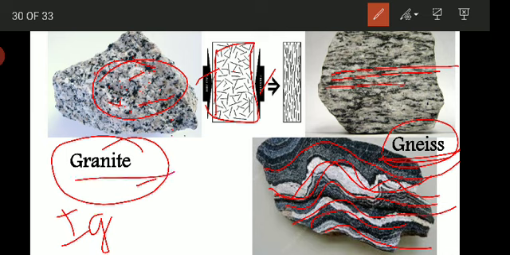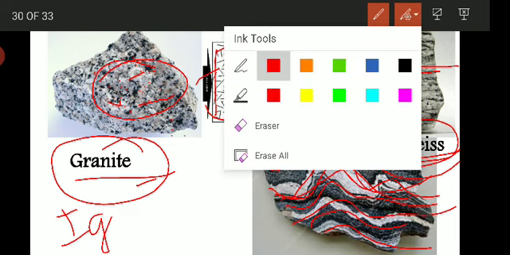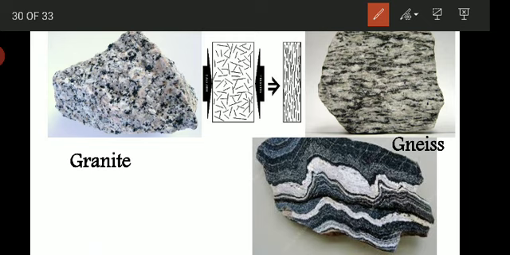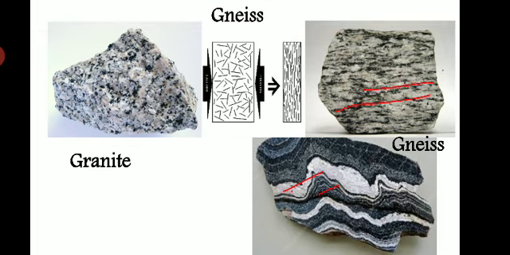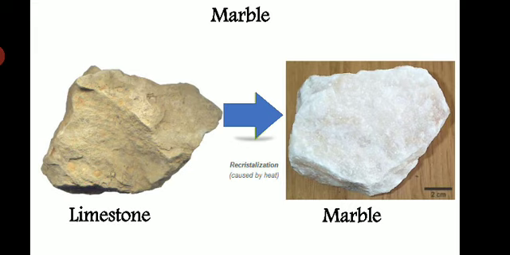This type of structure is called gneiss structure. What is gneiss? Alternate bands of light and dark colored minerals. So this is a gneiss rock. Then next is the marble, which is a very famous rock.